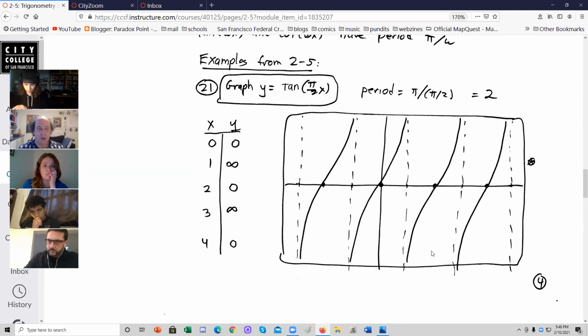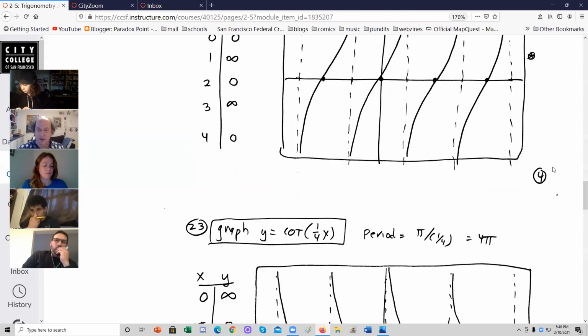Question? Yes. Does it ever reach 1 and 3, or does it approach 1 and 3 as it goes to infinity? Well, at 1 and 3, it equals infinity if you take infinity seriously. But I guess the question is, is it an asymptote? It is? Okay. It's an asymptote.